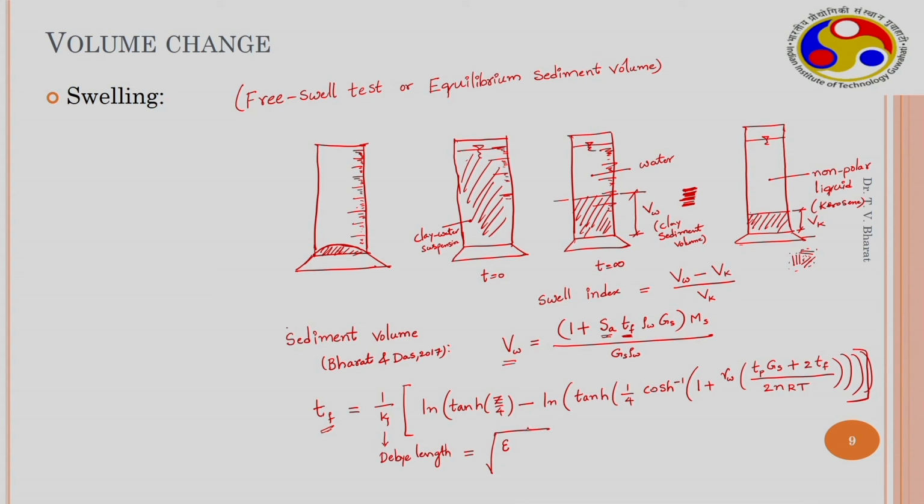In this case it is water, therefore it is 80.4, and Boltzmann constant Kb times T, temperature in Kelvin, over 8 pi, electron charge and valence square times the concentration. When we are using water, the concentration will be very low. Maybe you can use 10 power minus 4, 10 power minus 5 molar. So, this is the kappa, Debye length.